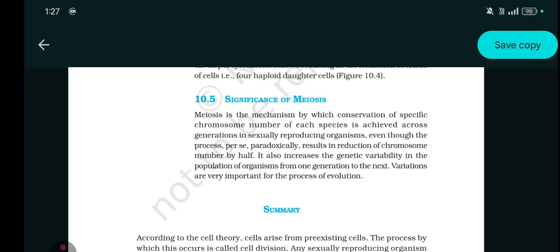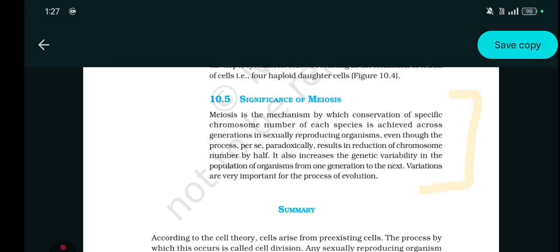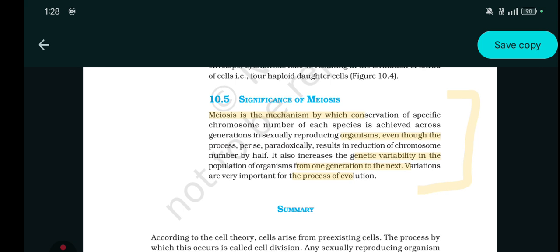Now, the significance of meiosis, which is the last topic of this chapter. Meiosis is the mechanism by which conservation of the specific chromosome number of each species is achieved across generations in sexually reproducing organisms, even though the process per se paradoxically results in reduction of the chromosome number by half. It also increases the genetic variability in the population of organisms from one generation to the next. Variations are very important for the process of evolution, and evolution we will read in detail in 12th.